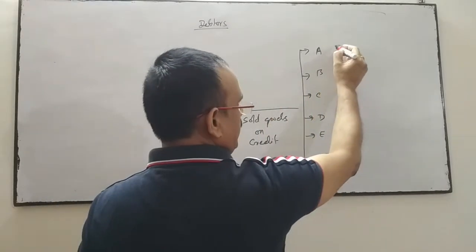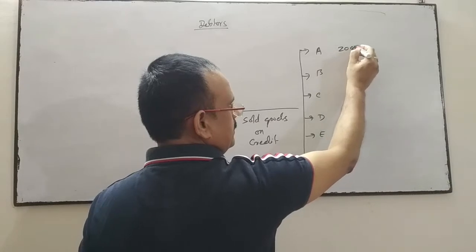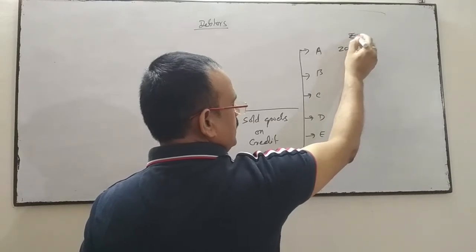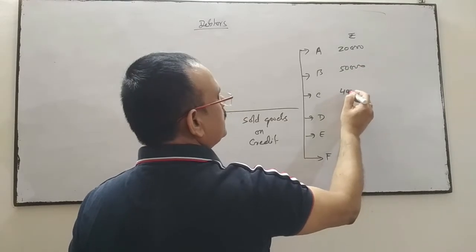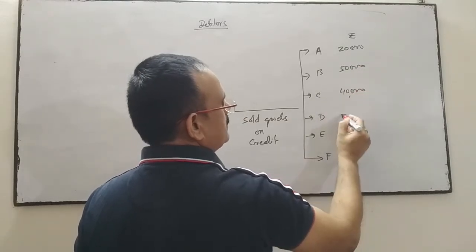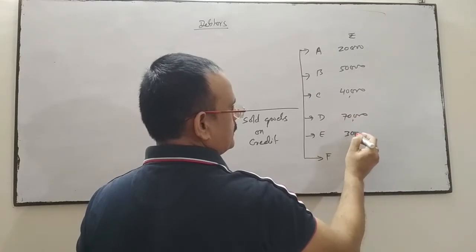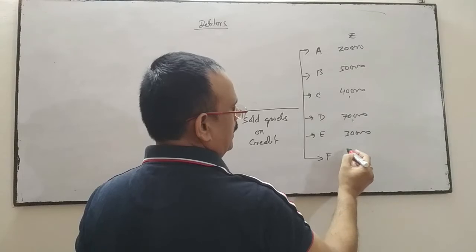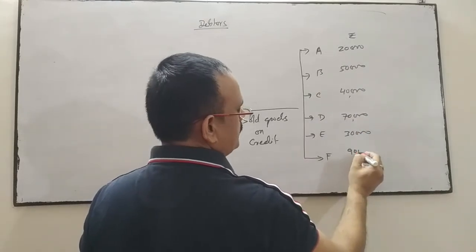Suppose business sold goods on credit to customer A 20,000 rupees, then 50,000, 40,000, 70,000, 30,000, and 90,000.